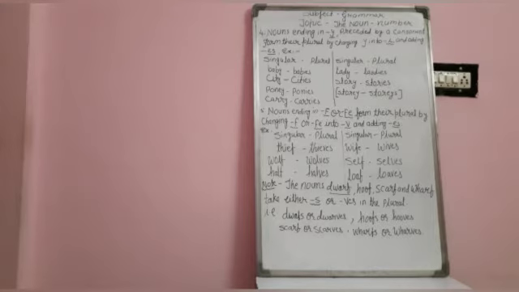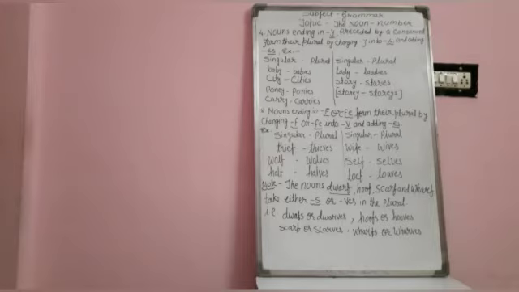Now we should come to the next rule. Listen carefully. Nouns ending in F or FE form their plural by changing F or FE into V and adding ES.